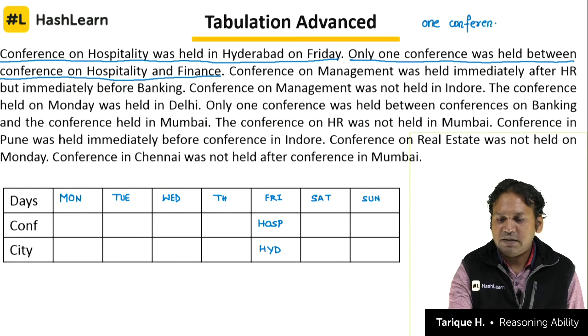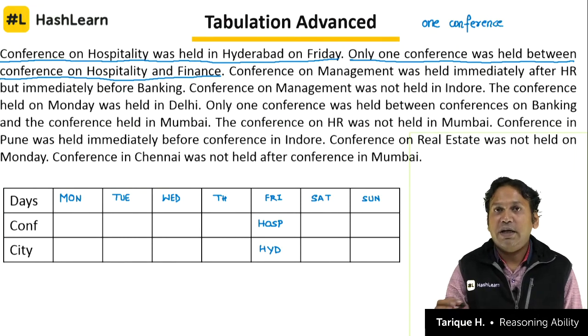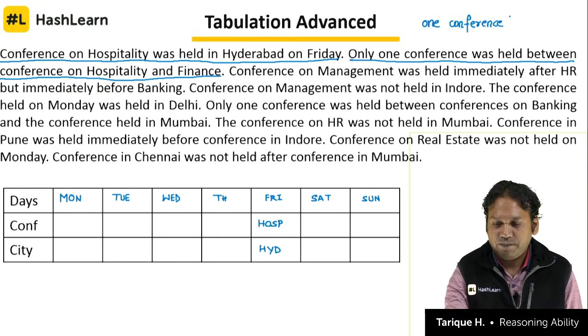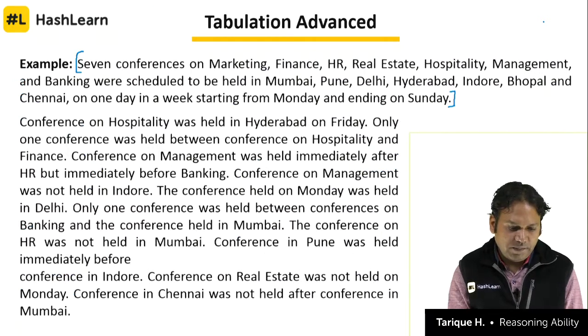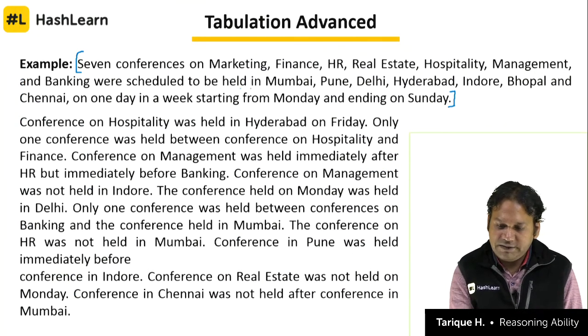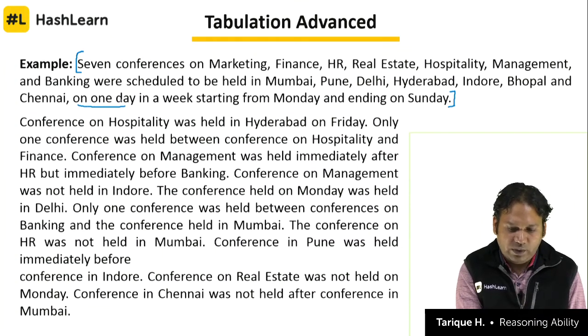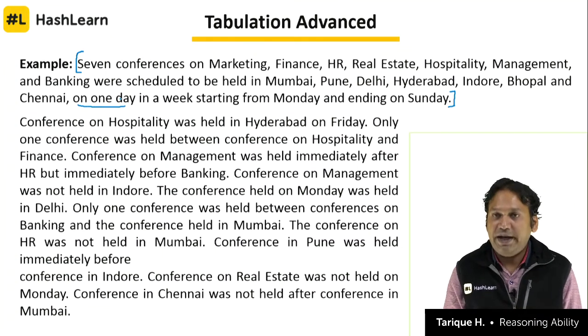The question has given us clearly earlier that on each day there is one conference. If we go back and see the question, it says here that 7 conferences were held in 7 cities on one day in a week starting from Monday and ending on Sunday. 7 days are there and 7 conferences are there.